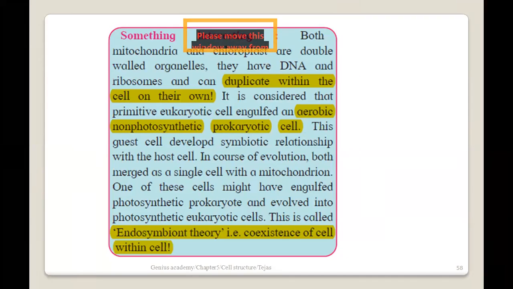Okay, मतलब they will help each other for some or other purpose and they will get mutually benefited. Or they can stay together without any harm to each other. That kind of interaction is called a symbiotic interaction. And that's why फिर ये जो एरोबिक प्रोकैरियोटिक सेल जो उन्होंने engulf किया था, that just was present in the eukaryotic cell for years and years, and after a particular time, due to evolution, these two cells just got merged into a single cell and it gave rise to the organelle called mitochondria.